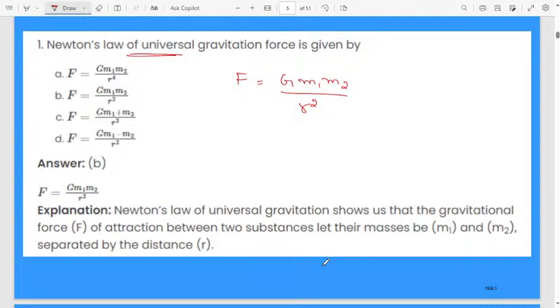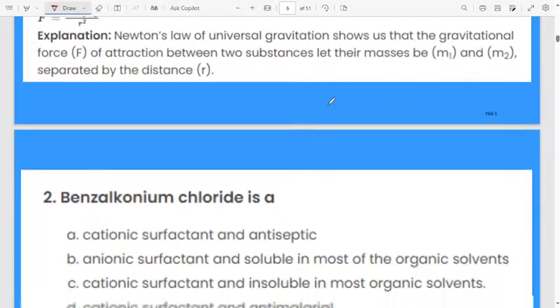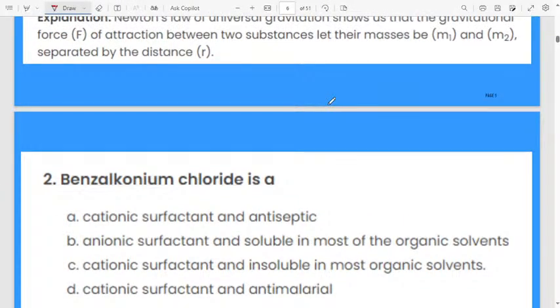Direct question. The gravitational force of attraction between two substances: F is directly proportional to the product of their masses and inversely proportional to the square of the distance between the substances. Otherwise, you can consider them objects. This is the formula we will use. Remember the formula.